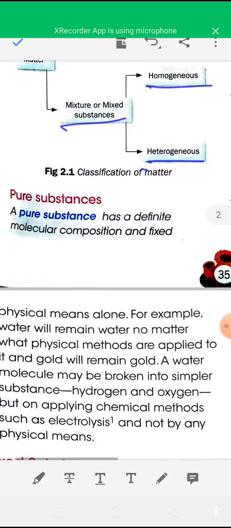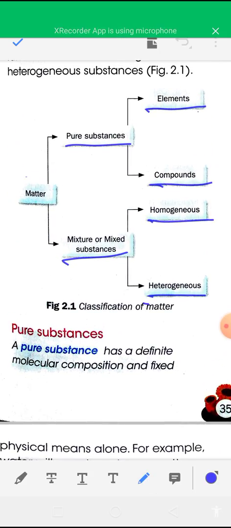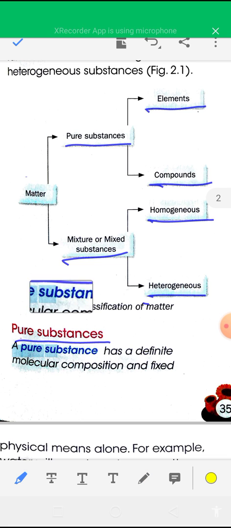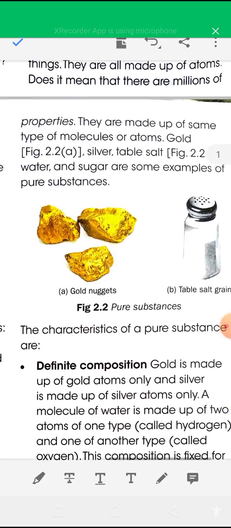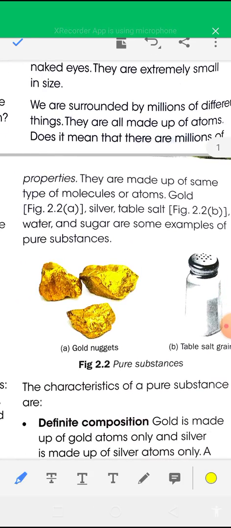What is a pure substance? A pure substance has a definite composition and fixed properties, and it is made up of the same type of molecules or atoms.